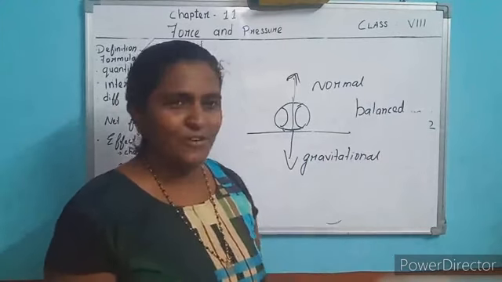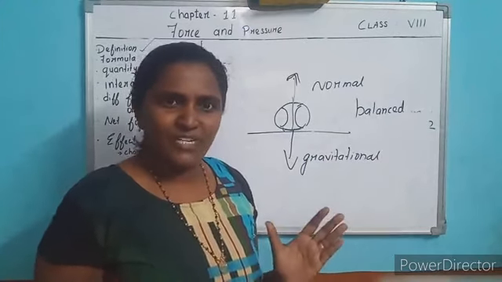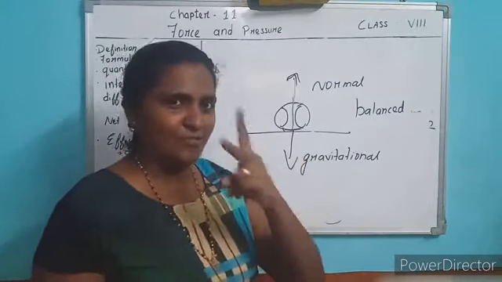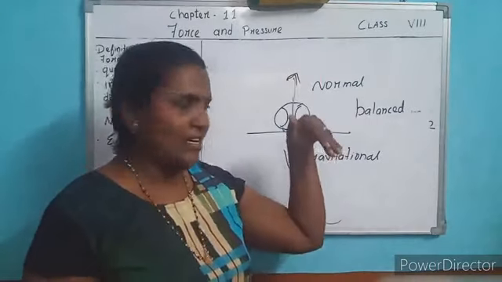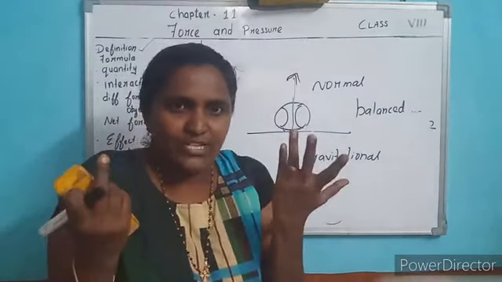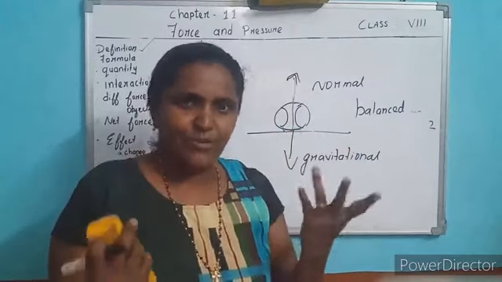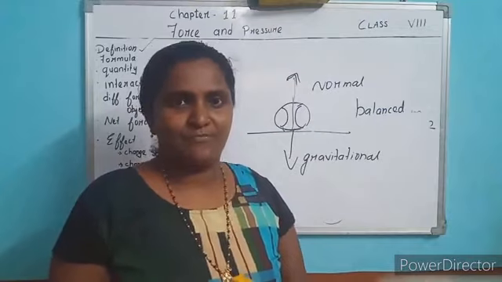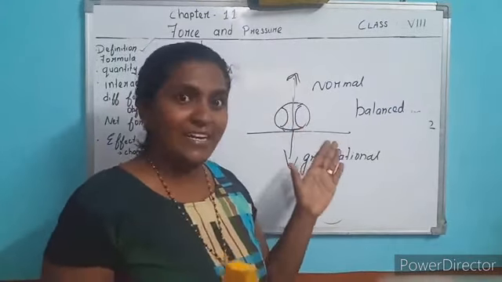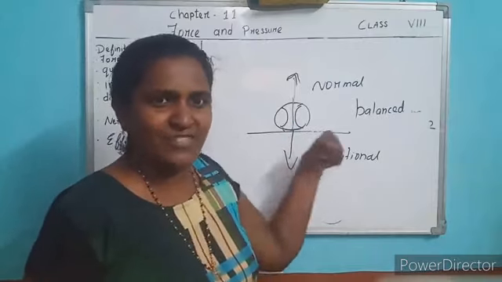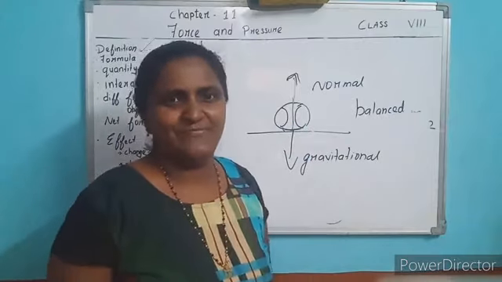What is balanced force? The object continues to be at rest due to two forces, the normal force and the gravitational force. There is no net force; total force is 0. So they are balanced. This is called balanced force. And when do you make it unbalanced? You give a kick, you apply some force, so it moves.